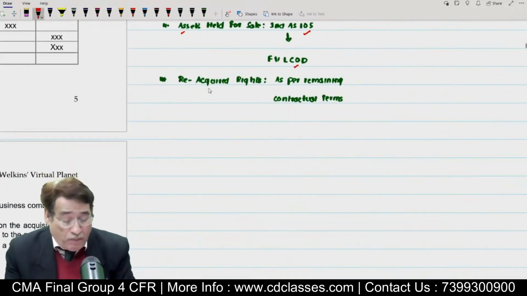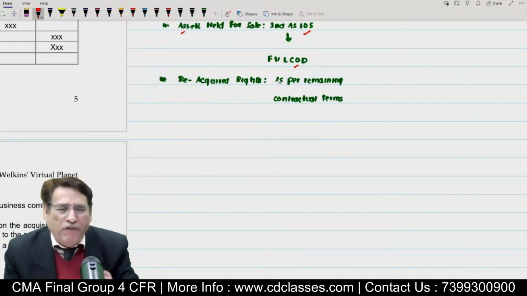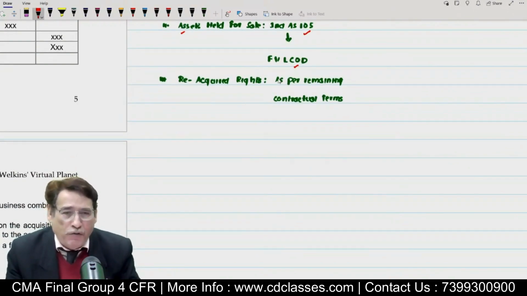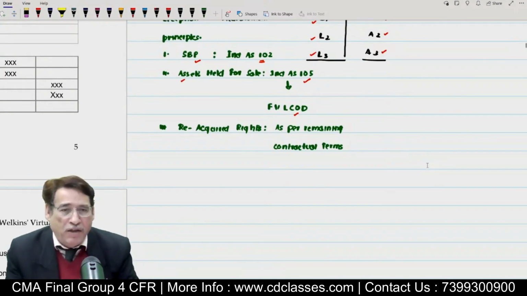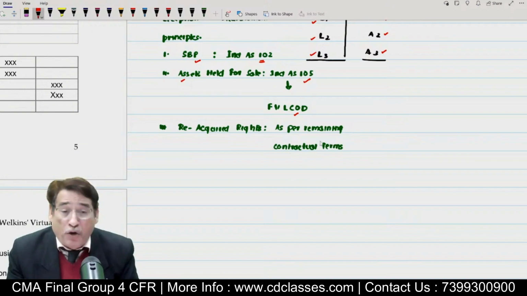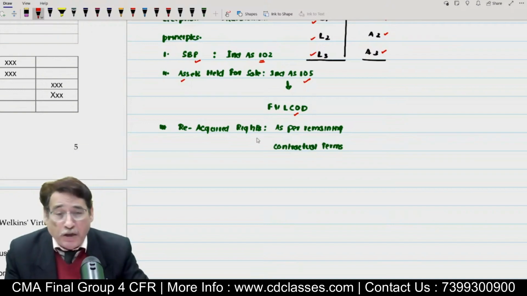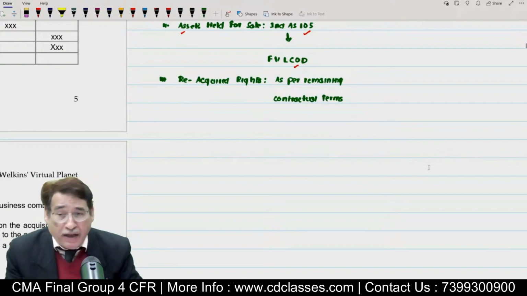And then regarding what we call reacquired right, we might have given them some rights, and now because we have taken over the control of that particular enterprise, those rights have come back to us. So such rights will be measured as per the remaining contractual terms. Correct? Up to this particular stage, I think we had finished in the last session.